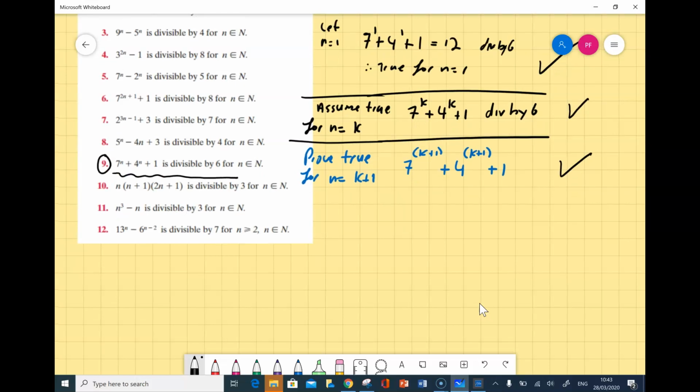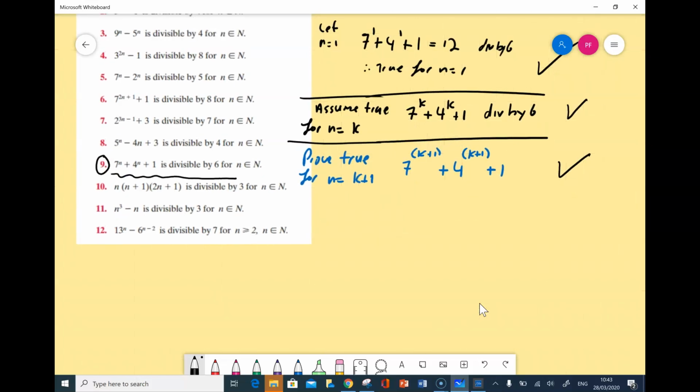So unlike type 1, we don't start with our assumption, we start with what we're trying to prove and break it up. So 7 to the power of k plus 1 is just 7 to the power of k by 7. And 4 to the power of k plus 1 is 4 to the power of k multiplied by 4. And I've got my plus 1. Now let's keep an eye out for this. So it needs to be all divisible by 6.